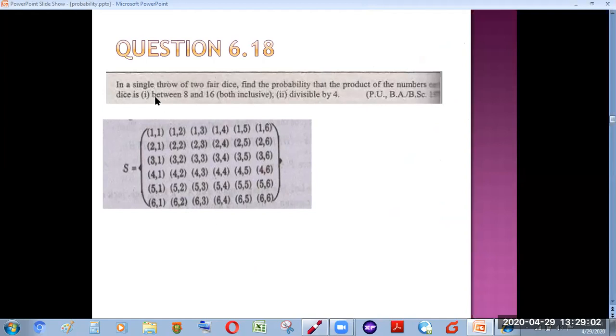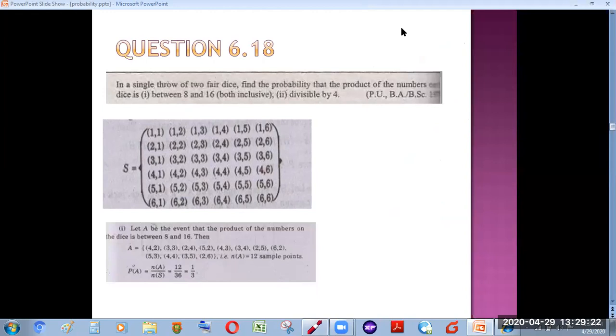All right. So now we need to observe what is the probability that the product of the numbers appearing on the dice will be between 8 and 16. First of all, let A be the event that the product of the numbers on the dice is between 8 and 16 inclusive. So now we'll identify all those pairs whose product is between 8 and 16 included, like 2 4s are 8, 2 5s are 10, 2 6s are 12, and then 3 3s are 9.